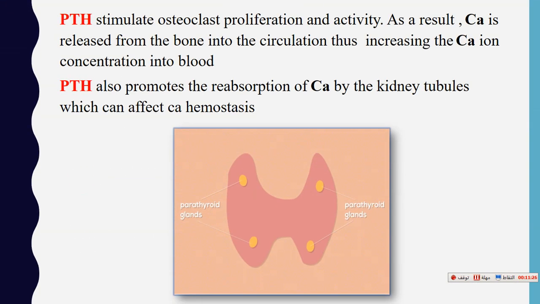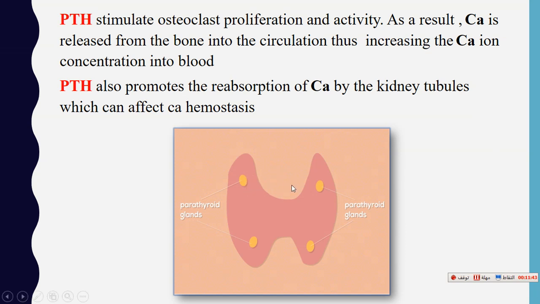Parathyroid hormone, from its name, is secreted by the parathyroid gland. The parathyroid gland lies behind the butterfly-shaped thyroid gland, as seen in this picture.